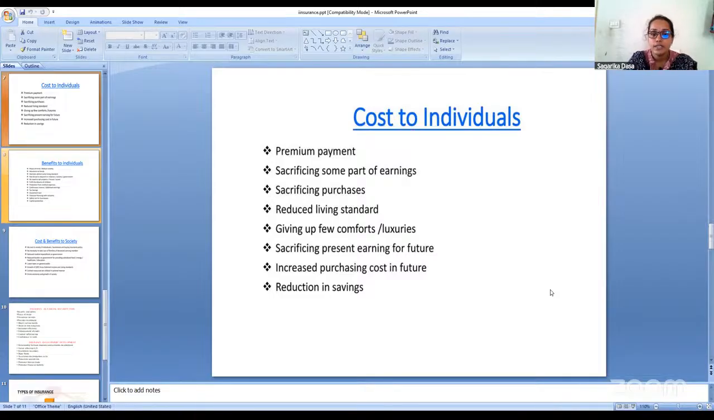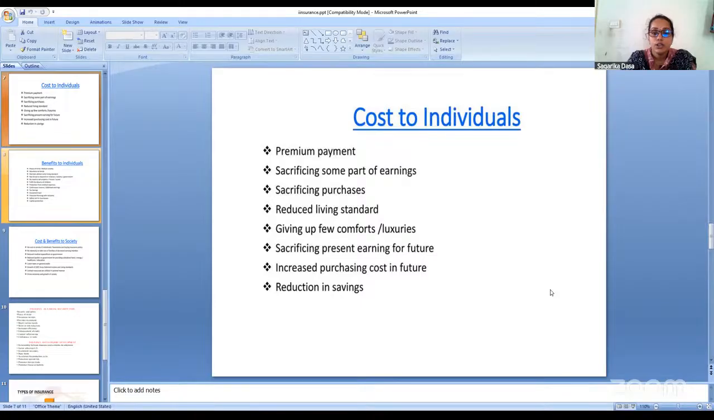Sacrificing present earnings for the future. Now, why are we taking the insurance policy? For the future purpose. Currently, in the current scenario, we are paying the premium. We are paying the premium for the protection of our life in the future. Hence, it is a sacrifice of our present earnings for the future, to make our future a protective one.